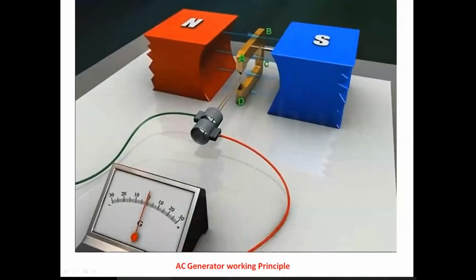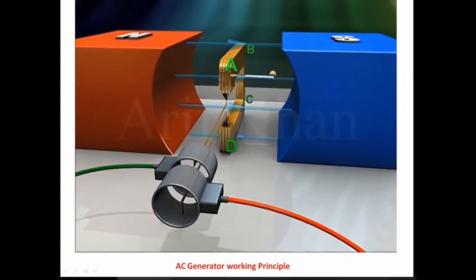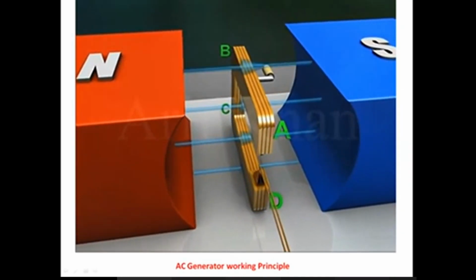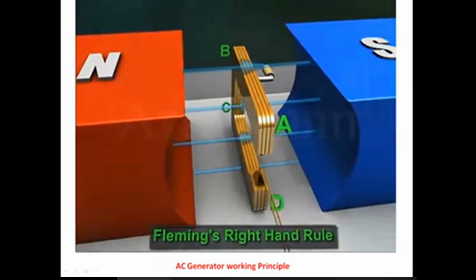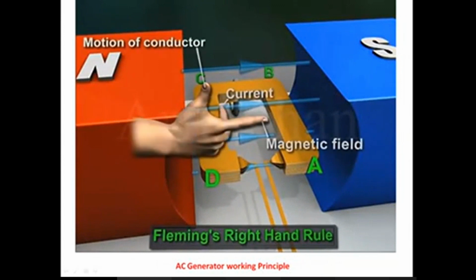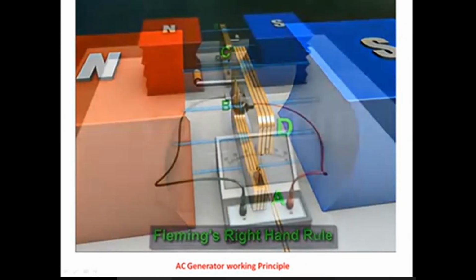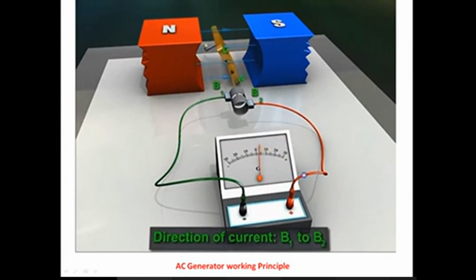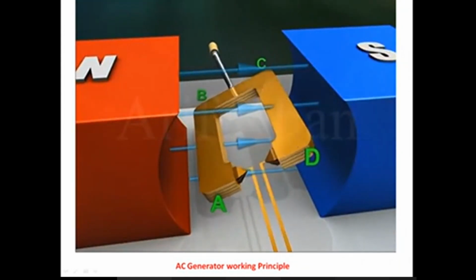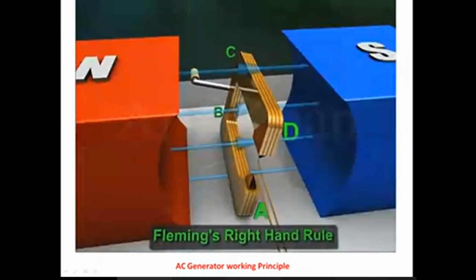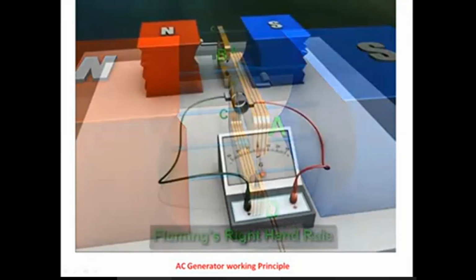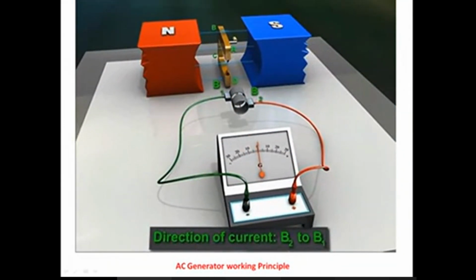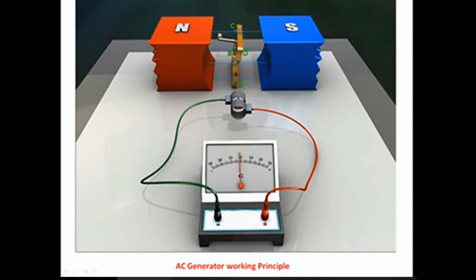Direction of induced current. Initially, the armature ABCD is vertical with its arm AB up and CD down. The direction of magnetic field is from left to right. As the armature undergoes a half rotation clockwise, arm AB moves down, while arm CD moves up. According to Fleming's right-hand rule, the current will flow in the direction DCBA. So, the current will flow from B1 to B2 through the galvanometer. Now during the next half rotation, arm AB moves up, while arm CD moves down. Again by Fleming's right-hand rule, current will flow in the direction ABCD, that is, from B2 to B1 through the galvanometer. Thus, the induced current changes its direction every half rotation.